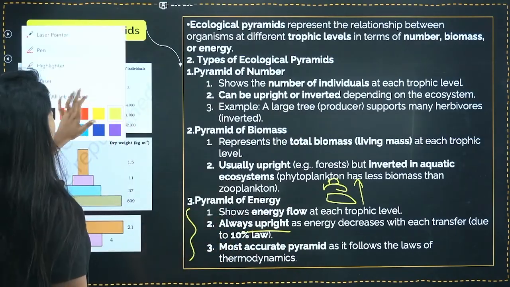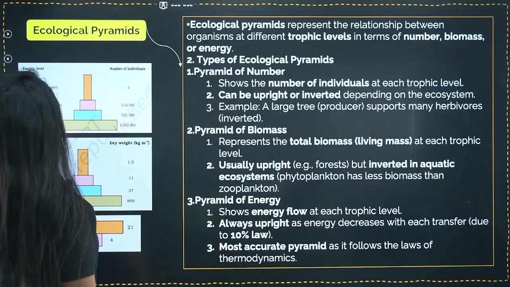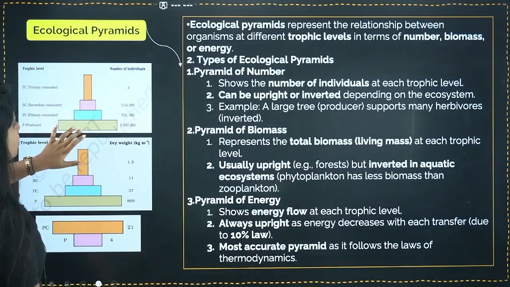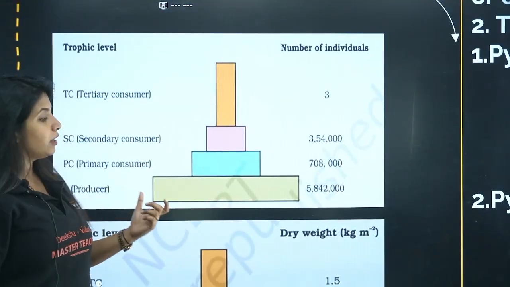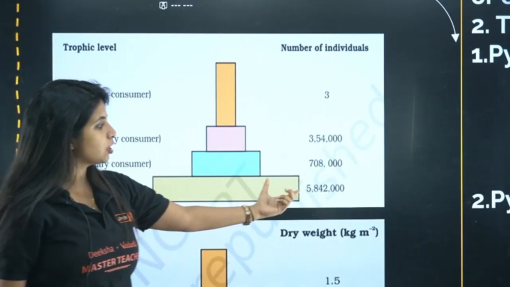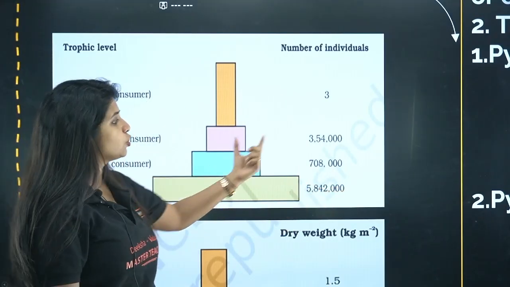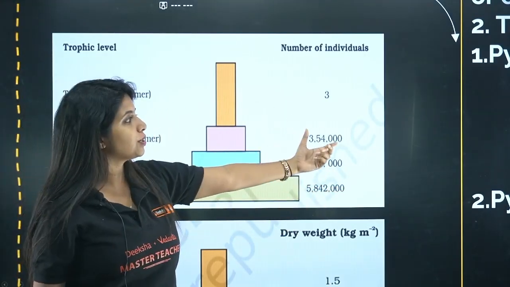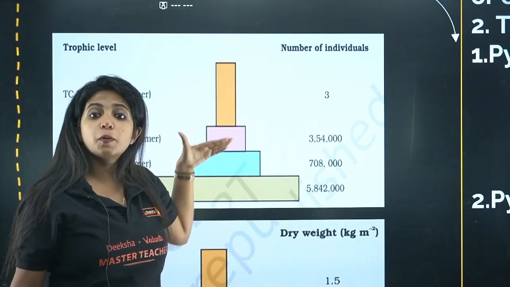Now when you talk about pyramid of number, my dear children, you might be asked to make these pyramids, so you should know about it. For example, pyramid of number means here you are mentioning producers are this many, consumers are this much, secondary consumers are this much, tertiary consumers are this much. This is pyramid of number.